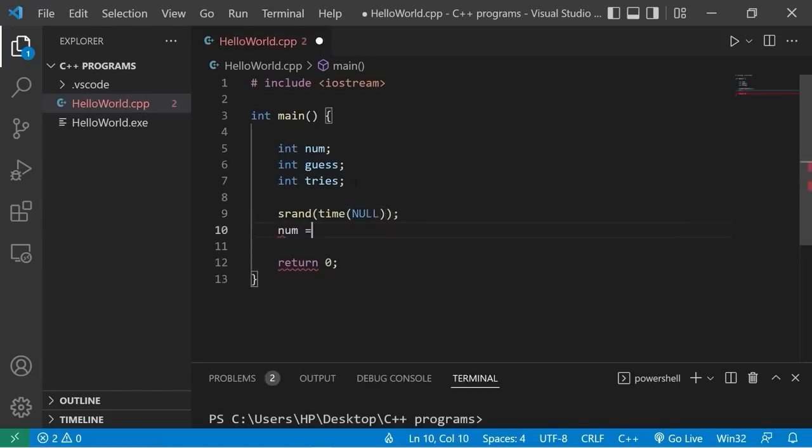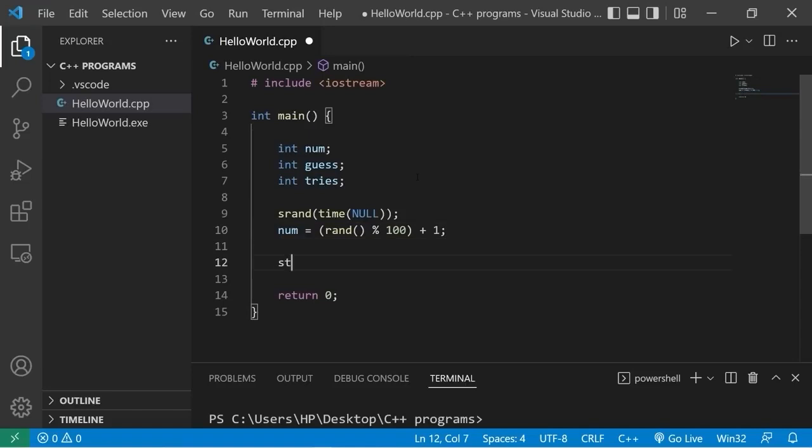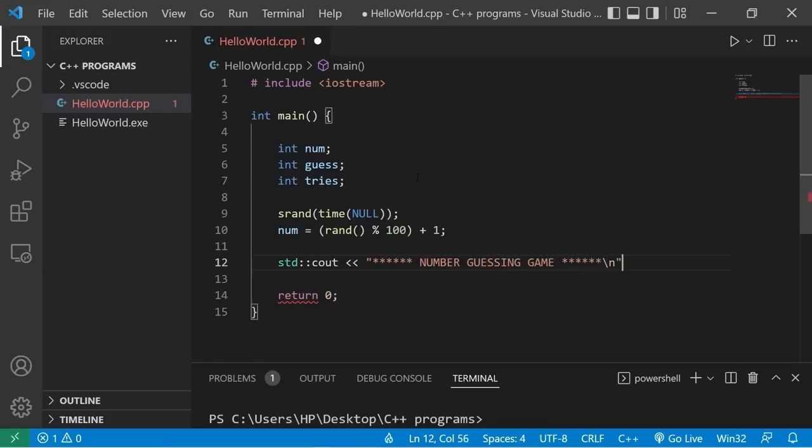We will assign our variable num a random number between 1 and 100. Rand function, modulus 100, then add 1. This function will give us a random number between 1 and 100, store it within num. Just for some decorations, I'm going to create a title for this game. Number guessing game. Then add a new line.